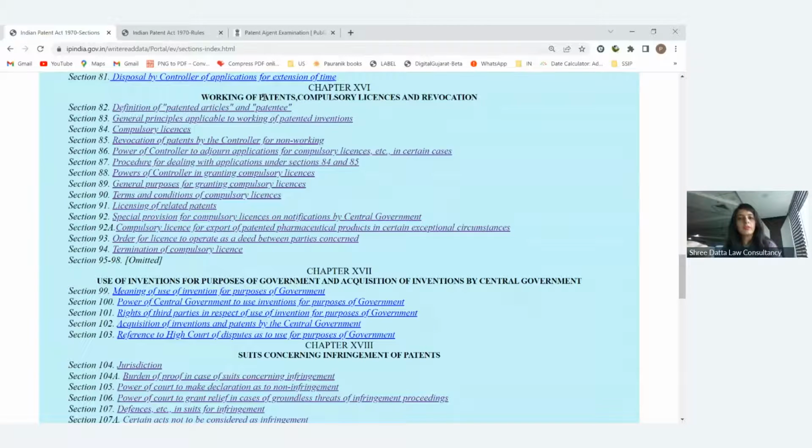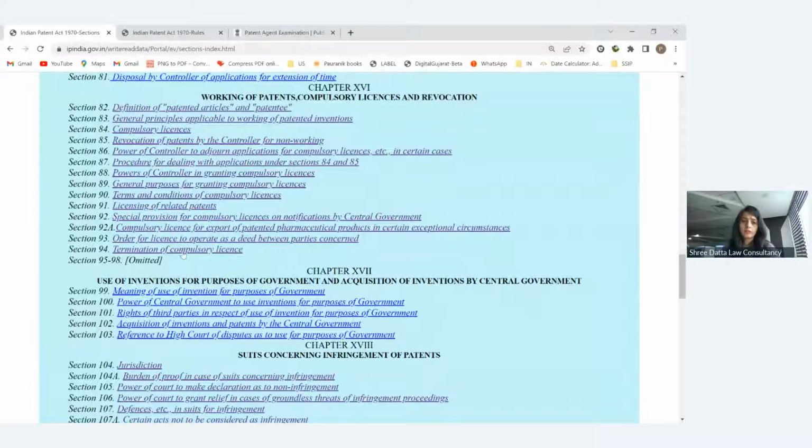Then if the license is given to you, what are the different types, or we can say the characteristics of that license, such as that it cannot be assignable, that it cannot be an exclusive license, and so on. So the whole thing they have covered here. What are the terms and conditions for that? Then licenses for related patents they have given. Then when will that compulsory license be terminated? It is given for a limited period of time. Within that period, if you come up and say, now I have enough facility to manufacture my product, please terminate this license,